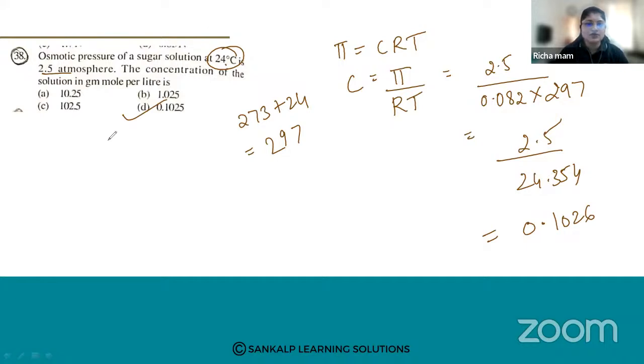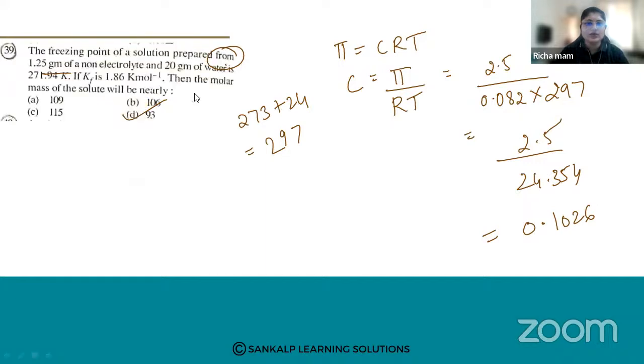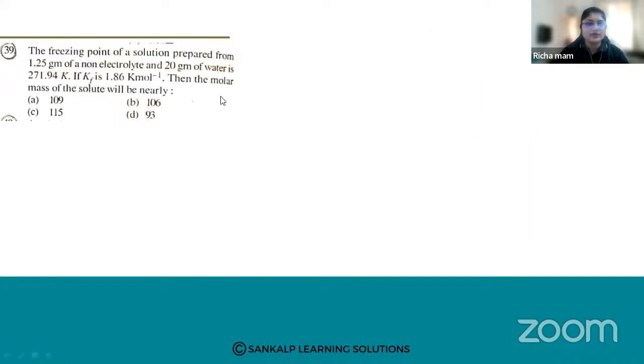Okay, so let us go for the next question. The freezing point of a solution prepared from 1.25 grams of a non-electrolyte and 20 grams of water is 271.94 Kelvin. If Kf is 1.86 Kelvin per mole, then the molar mass of the solute will be nearly: